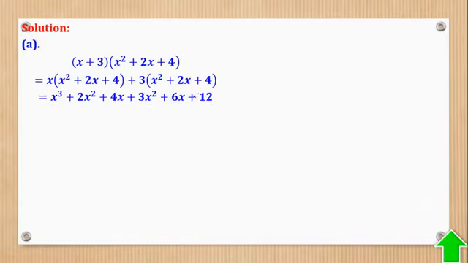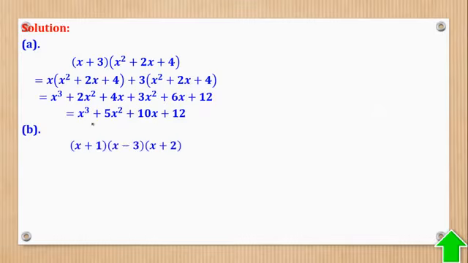Then we look for like terms to collect. If you look at this, it is also here. So 2x squared plus 3x squared gives you 5x squared. Okay. Then also when you look at this, it is also here. So 4x plus 6x gives you 10x. And that's what they wanted.